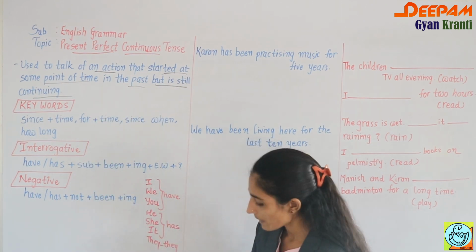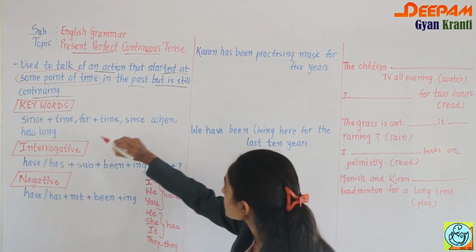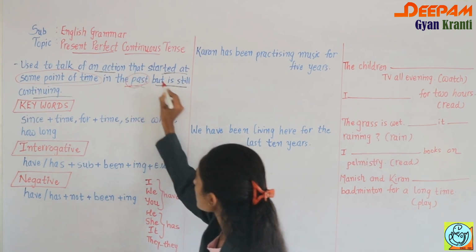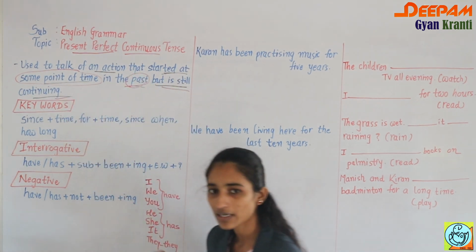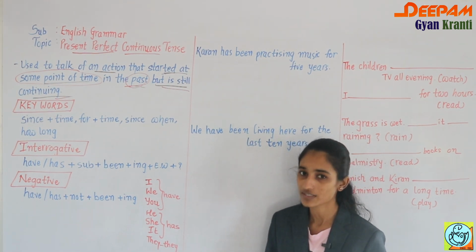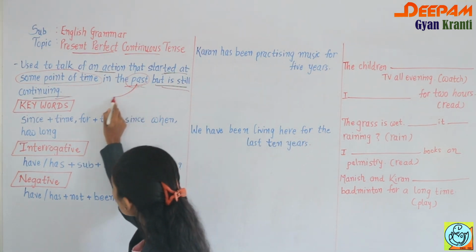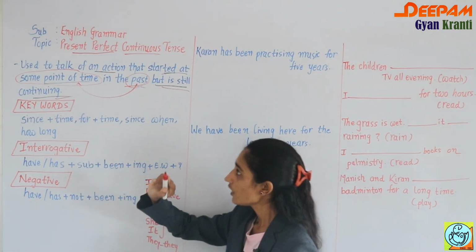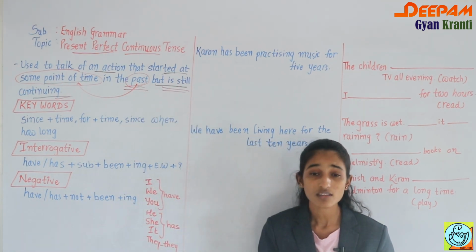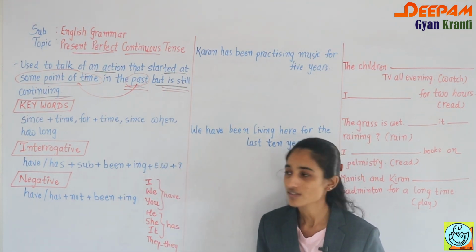What you have to remember here is that there is some point of time, which indicates the past, but the action is still continuing, meaning we can feel its effects in the present. So two things you have to remember: the action was already started at some point of time in the past and still it is continuing in the present. For that kind of action we use present perfect continuous tense.